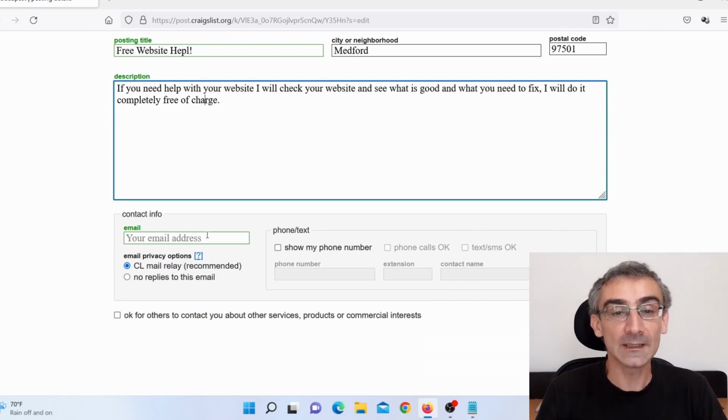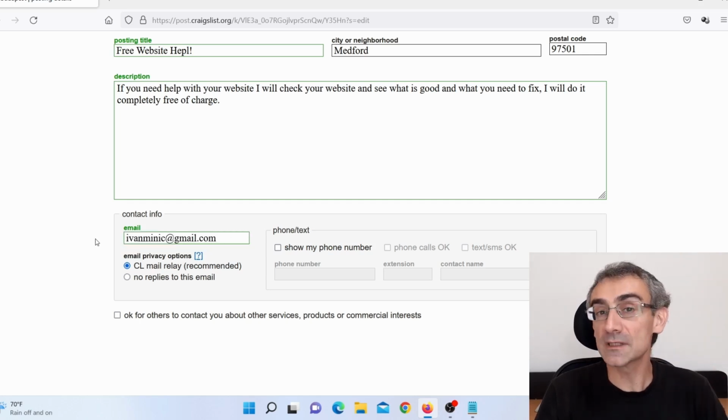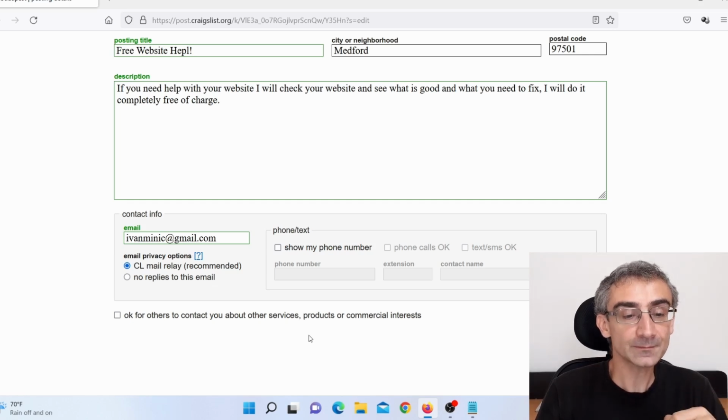So what you need to do next, you need to add contact info because people need to contact you, right? So here you need to add your email. Now you do not have to add your personal email. I would actually suggest you to create a new email and add that email here, or you can choose your phone or whatever. So I will just say this email. Now this is not my email. I just created some email, okay? It is not my personal email. And then what I'm going to click here, okay? And then click here on continue.